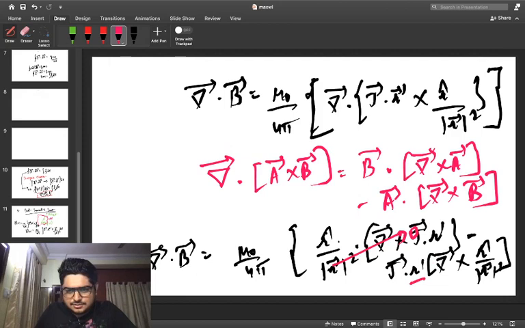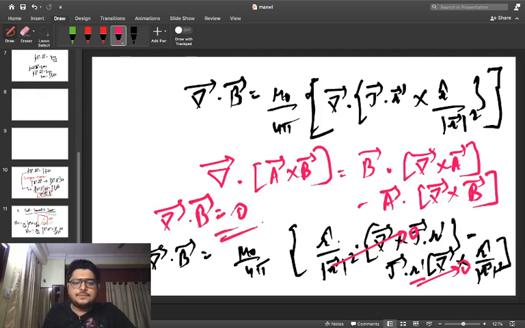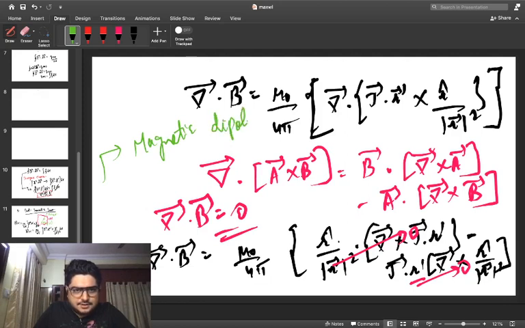Similarly, this term is also going to become 0, and my del dot b becomes equal to 0, which proves the second equation of James Clerk Maxwell. Physically, it means only magnetic dipoles can exist, because magnetic monopoles don't exist.